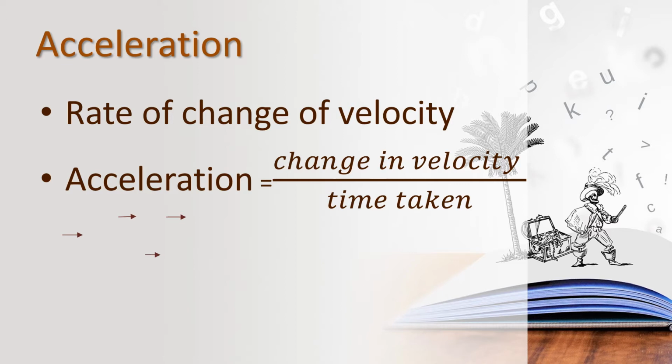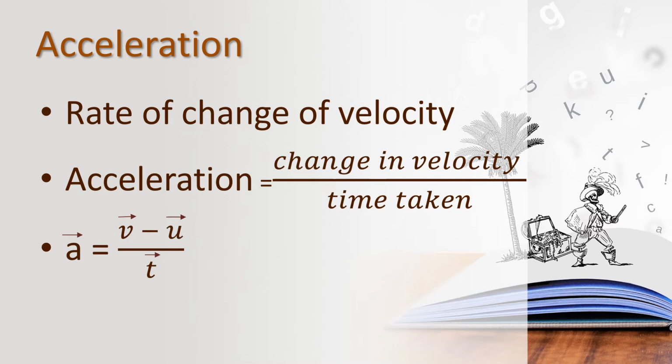So what does change in velocity mean? What does velocity mean? Rate of change of displacement, children, that is called velocity. So change in velocity means subtracting the initial velocity from the final velocity, and dividing by time gives the acceleration.